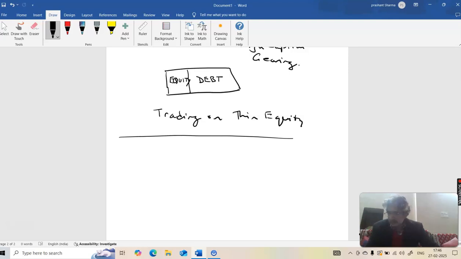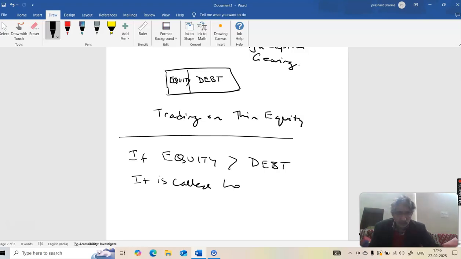That is when a company has more of equity than debt. It means the owner's capital is more than the borrowed capital, children. Then it is called low capital gearing. For the simple reason I told you, remember that relation with the vehicle.